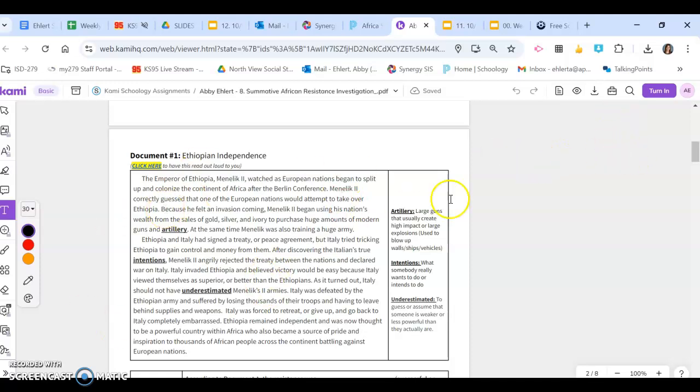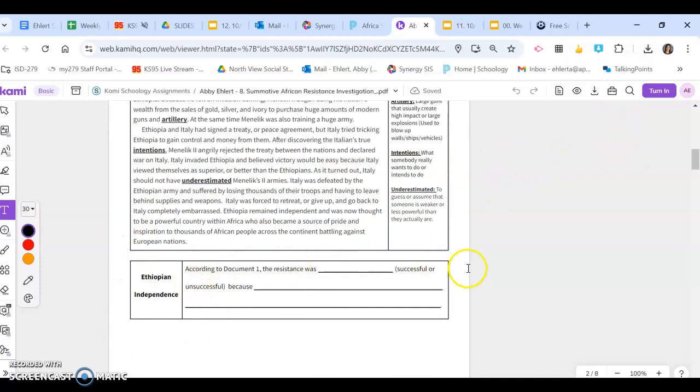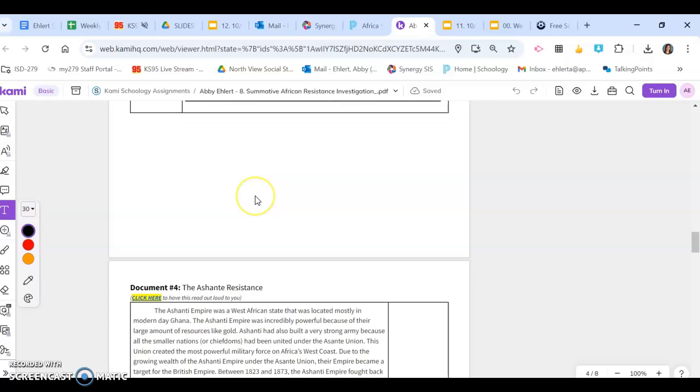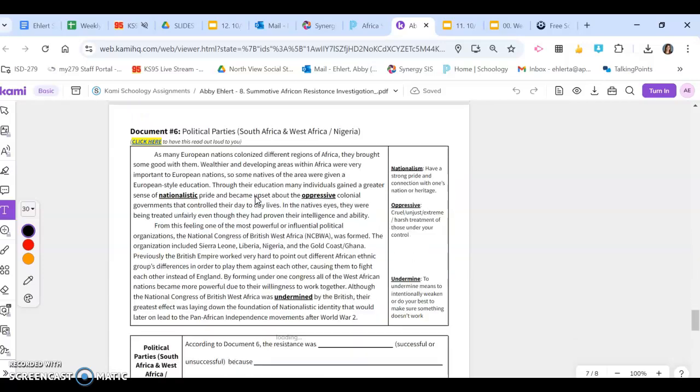Your job is to read the document and then fill out the chart based on what you read in that document. So it says, according to document 1, the resistance was, and you're either going to put successful or unsuccessful because blank. So you're going to take that reasoning as to why it was successful or unsuccessful from the reading. So if you said it was successful, tell me how the reading said it was successful. If you told me that it was unsuccessful, how did the reading say that it was unsuccessful? Okay, you're going to do that same thing for each of the 6 documents.